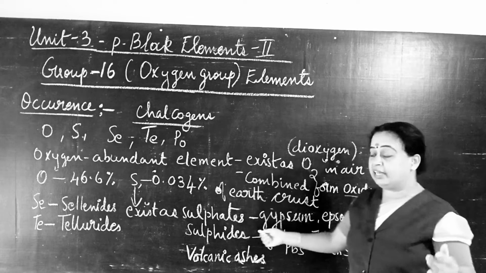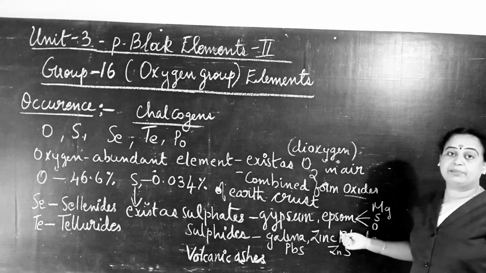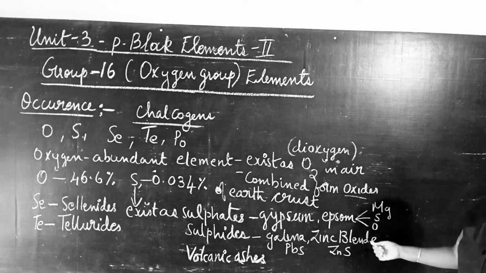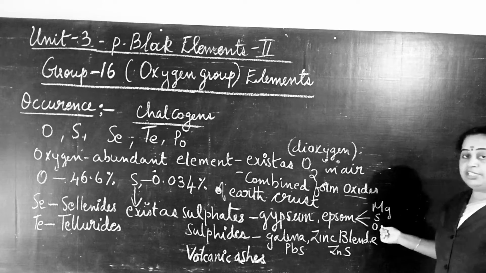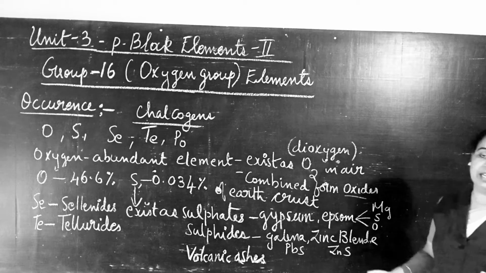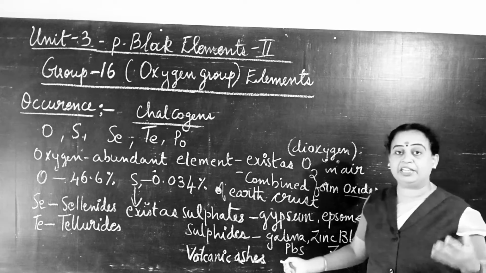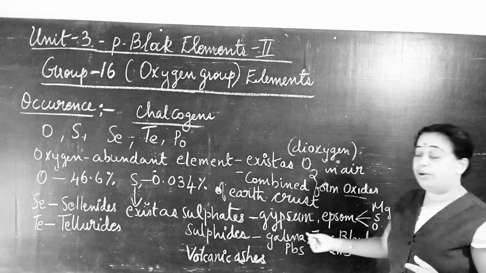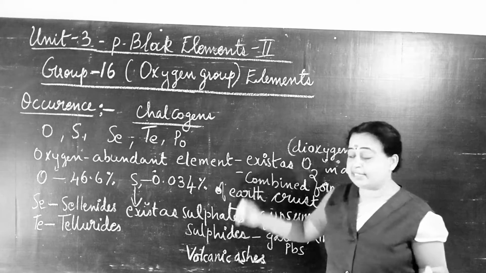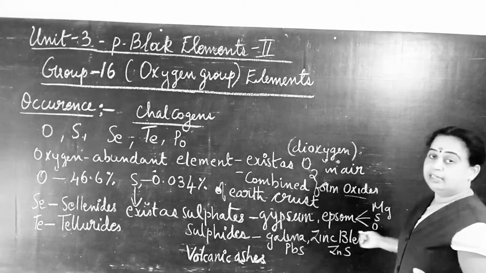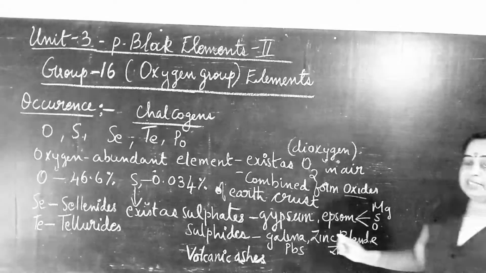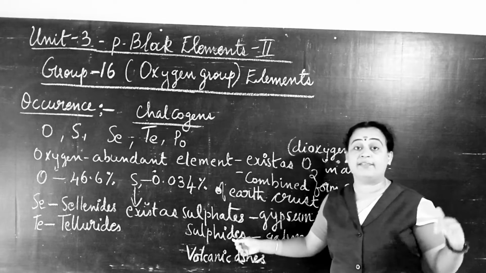For sulfates, I can give examples like gypsum and Epsom salt. Epsom salt consists of magnesium, oxygen and sulfur, and is magnesium sulfate. So these examples tell us that sulfur exists as sulfates in compounds like Epsom salt and gypsum. Sulfur also exists as sulfides.